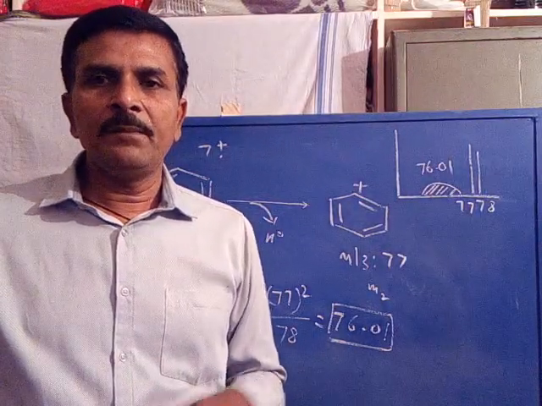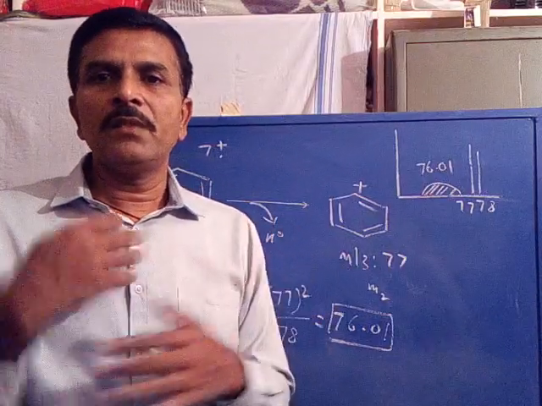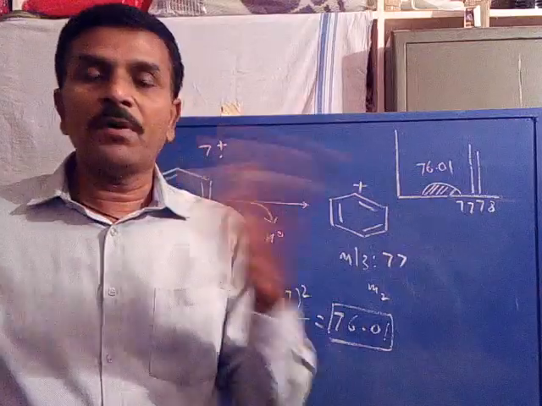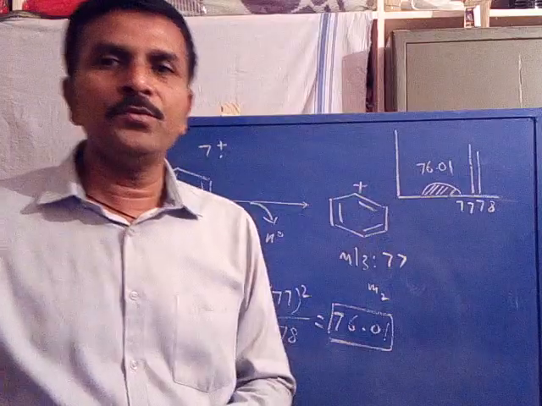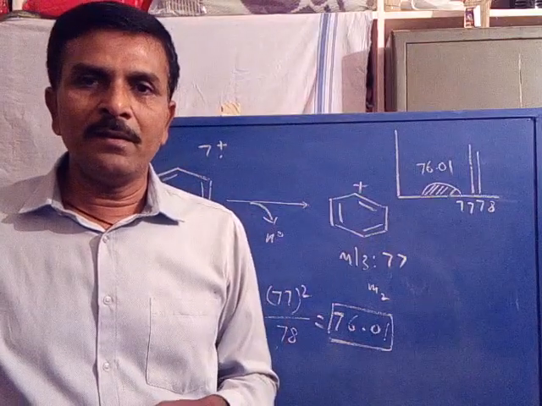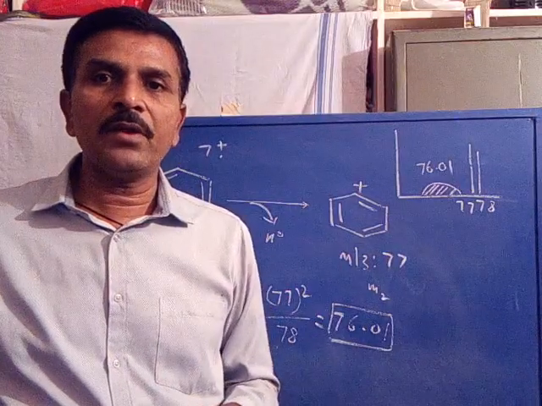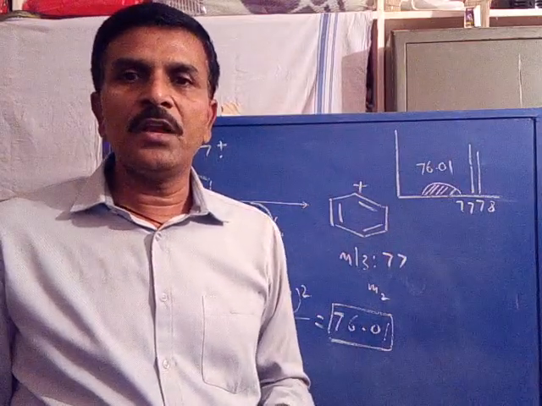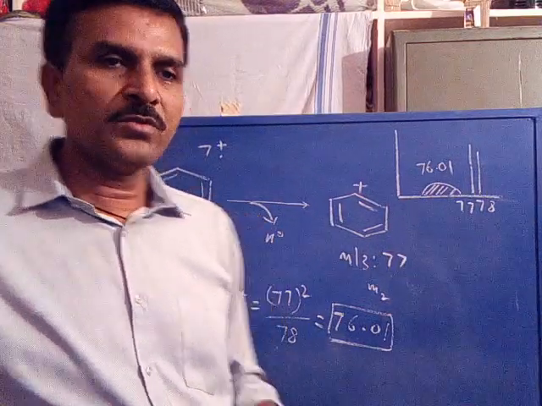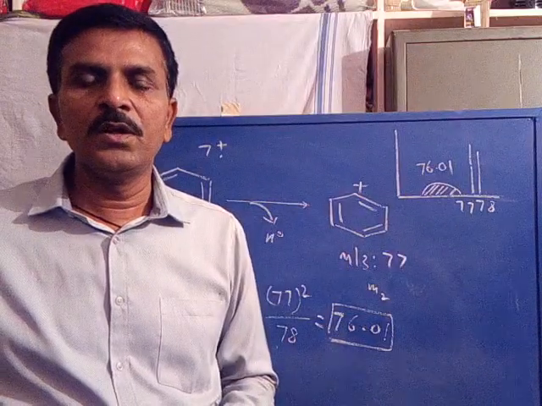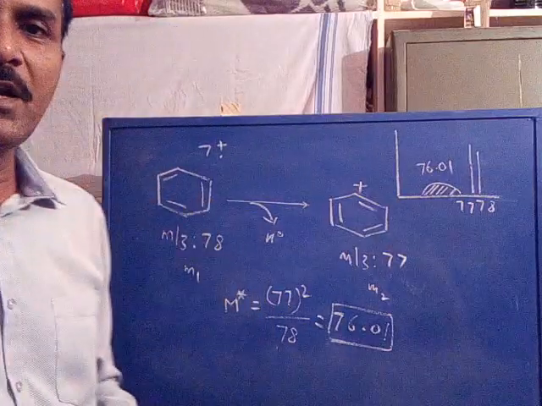The imaginary intermediate during the fragmentation from one ion to the other ion, if it carries a positive charge, has a probability of appearing in the mass spectrum as a broad and diffused signal called a metastable ion. Its m/z value appears at a non-integral value, therefore it is calculated using m* equal to the second ion mass squared divided by the first ion mass. We have discussed two examples for the m/z value of a metastable ion: one is acetophenone, the other one is benzene.